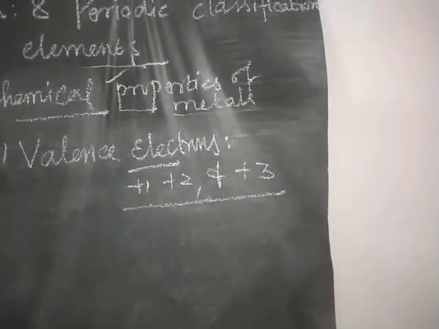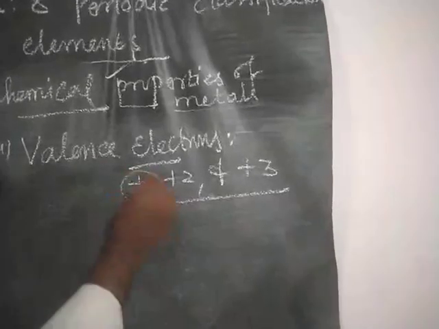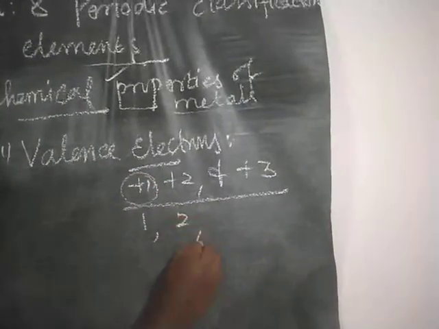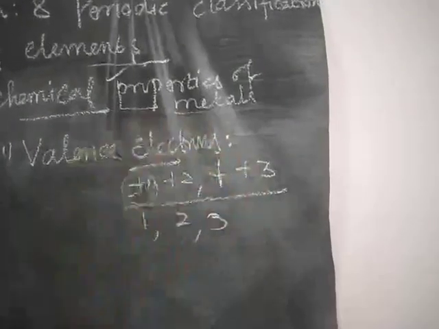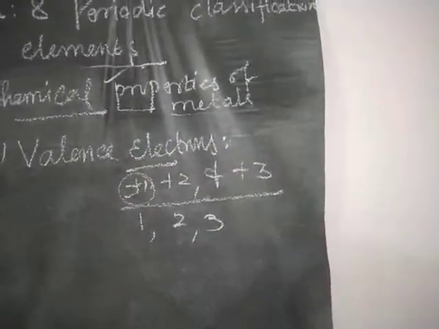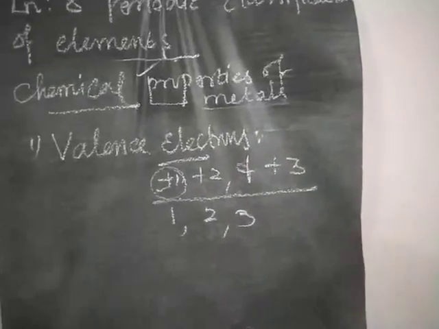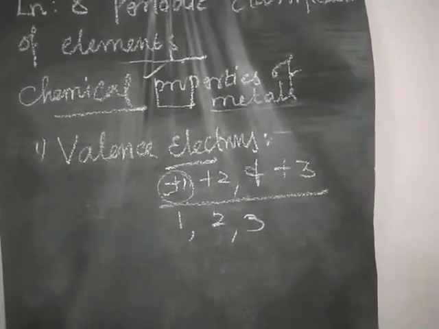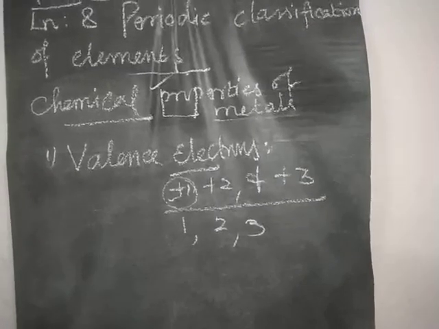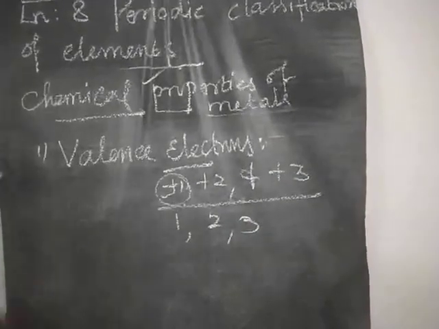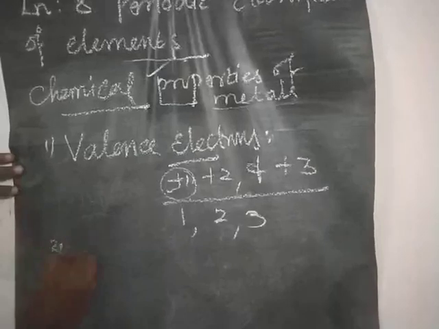For electrons we mention only 1, 2, 3; charges alone we mention as +1, +2 and +3. So atoms of metals usually have 1, 2 and 3 electrons in their outermost shell.